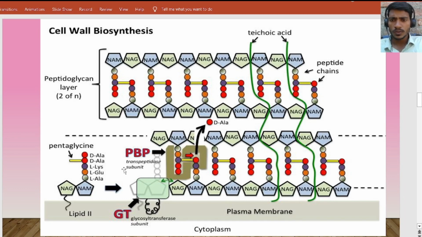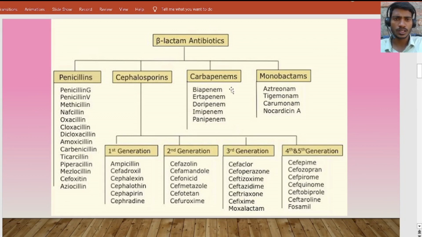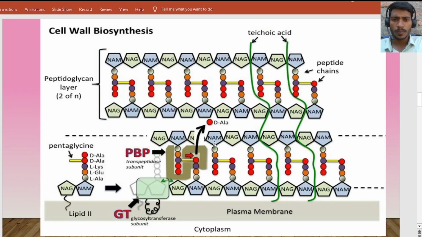But what our antibiotics like penicillin, cephalosporins, carbapenems, and monobactams do here is, they look quite similar to this NAG-NAM and peptide unit. They look similar to this peptidoglycan.